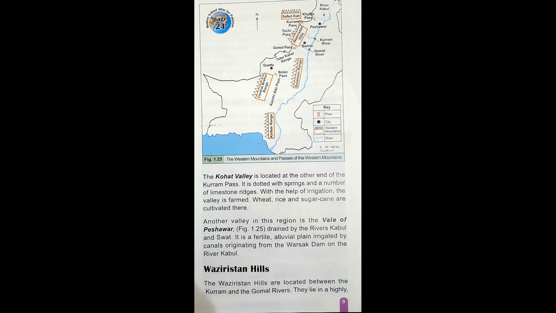These mountains create a defensive wall between Pakistan and Afghanistan. So these mountains are located in such a way that they build a boundary wall between Pakistan and Afghanistan.